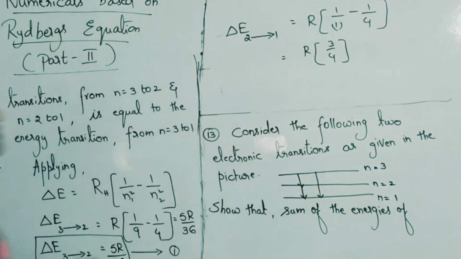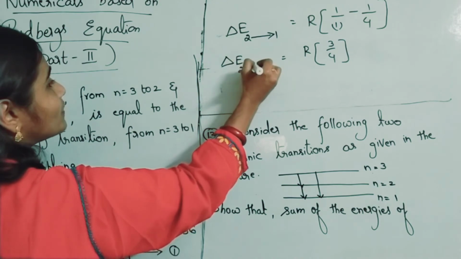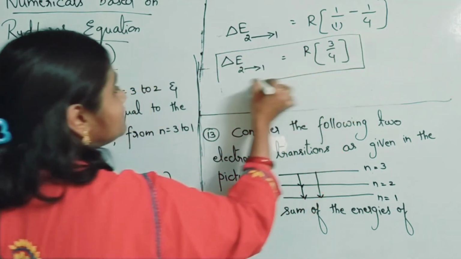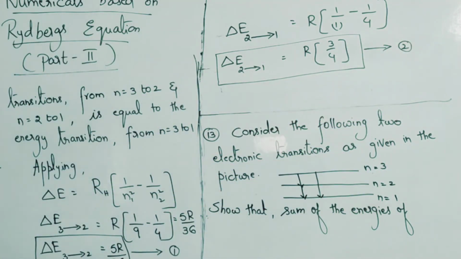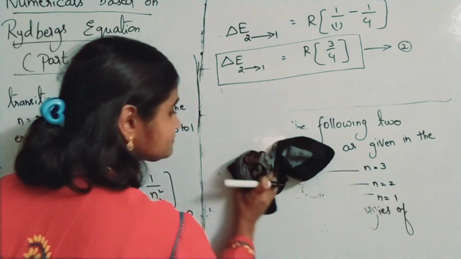Okay, R into 3 by 4. So delta E from 2 to 1 is how much? 3R by 4. This you will be taking as the second equation. And finally, we have to find from 3 to 1.